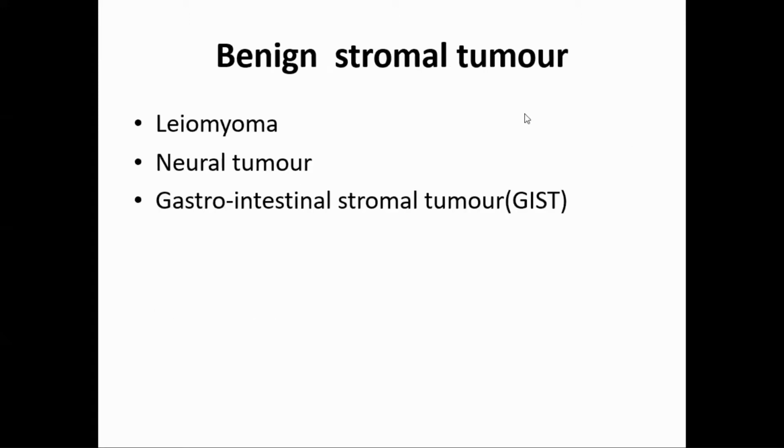Now, benign stromal tumor, that was epithelial tumor. Stromal tumor, leiomyoma, and then one very special type of tumor which occurs in the stomach more often than other GIT part, that is called gastrointestinal stromal tumor, which is also called, acronym is GIST, gastrointestinal stromal tumor. Actually, it consists of all this. Earlier they were separate, now it has become GIST. So these are benign epithelial. I'll tell you small description about the GIST later on.